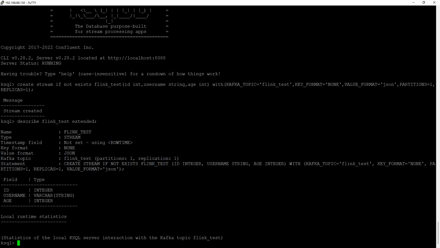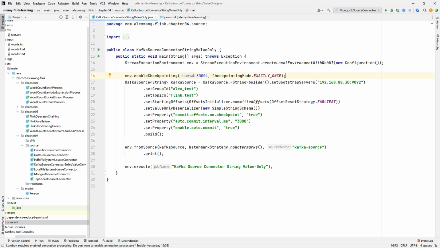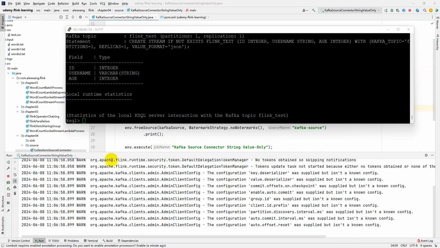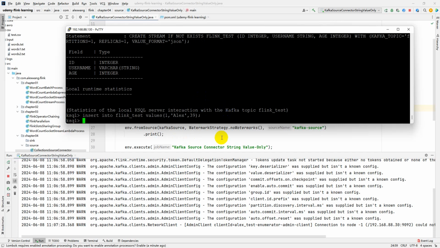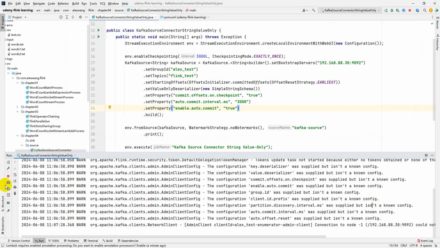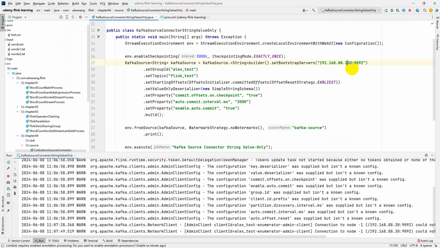All right. Let me start this application. As you can see, our application has started, and now we can insert or produce some records into the Kafka topic for the Flink application to consume. The first record, as you can see... Oh, sorry, something is wrong. I forgot to change the Kafka bootstrap server IP address. Let me restart this.